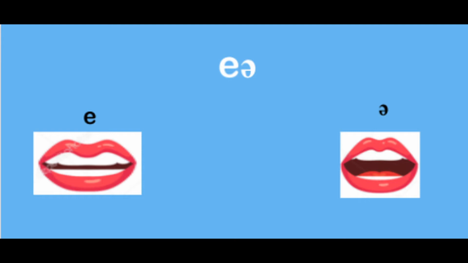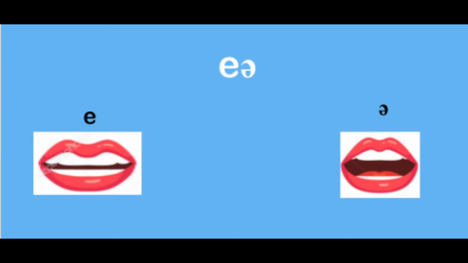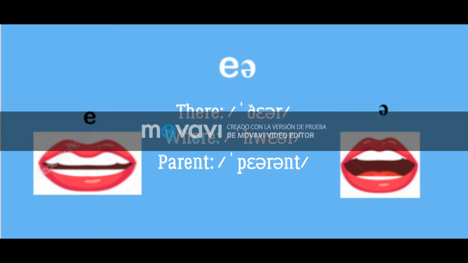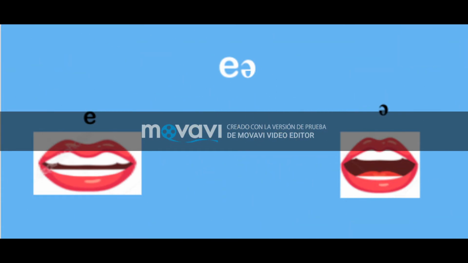The main difference is the shape of our lips and the origin of the sound, in our throat, starting on the e and finishing on the schwa. Some examples: there, where, parent.